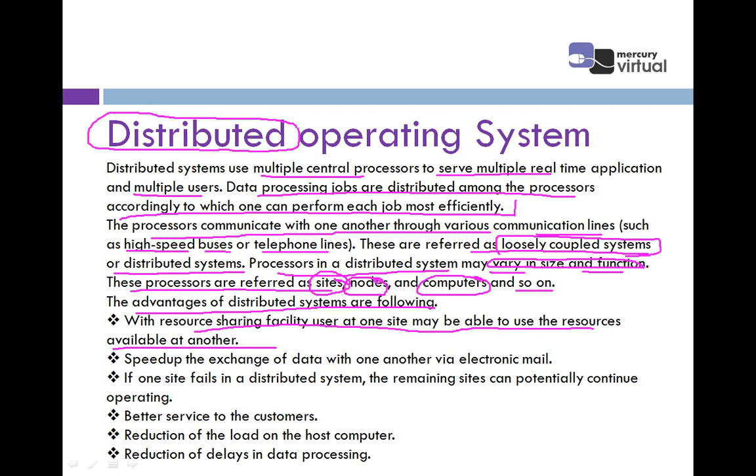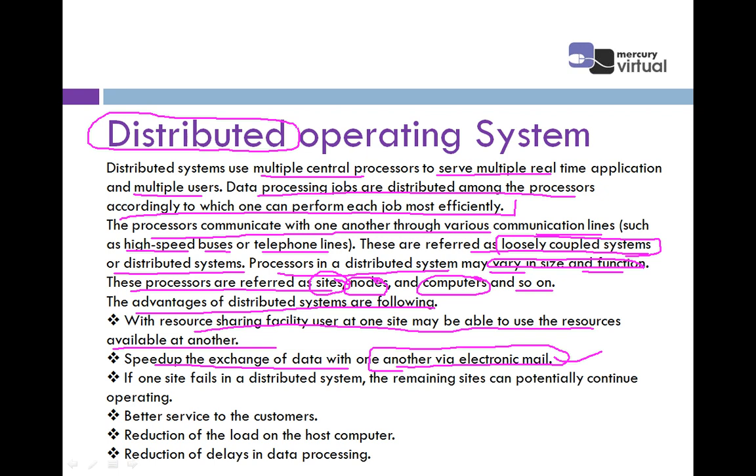The next point says speeding up the exchange of data. Like if you have any doubt, you can chat with me. So this is speeding up the exchange of data with one another via electronic mail, that is done by email or chat. So this is the second main point of the distributed operating system.